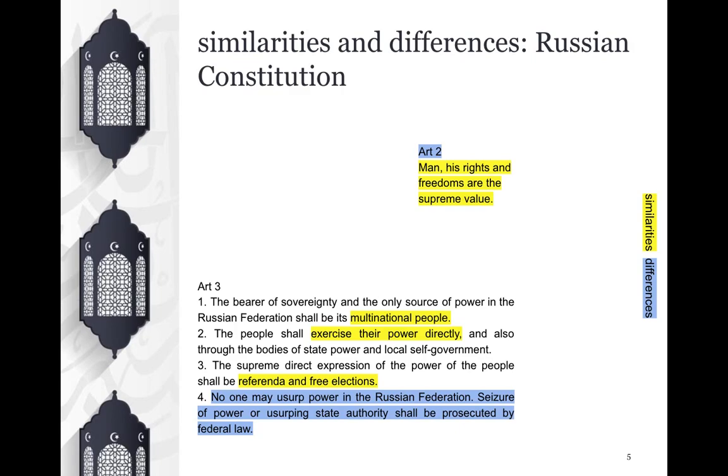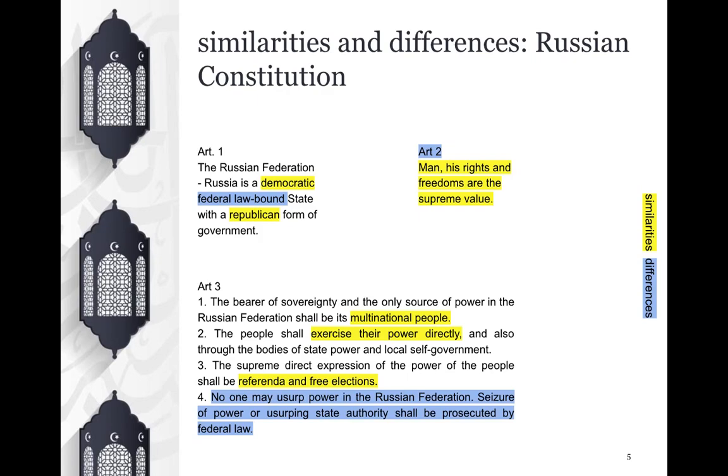Italy-Russia similarities. Comparing the first three articles of the Russian and the Italian constitution, we can see some similarities. First of all, both states declare themselves republican and democratic. Moreover, the second article of the Russian constitution states that man's rights and freedoms are the supreme value, and their recognition, observance, and protection shall be the obligation of the state. Similarly, the second article of our Constitution recognizes and guarantees the inviolable rights of a person.